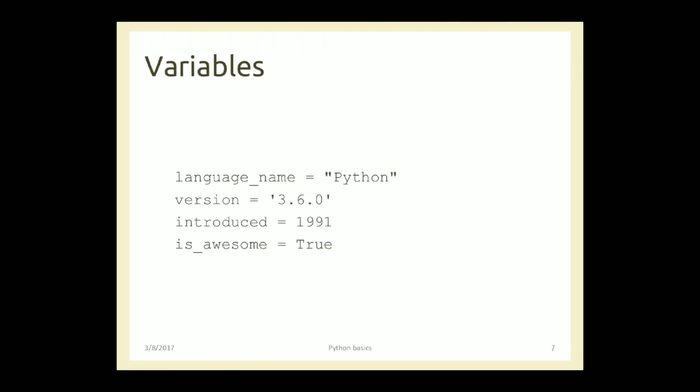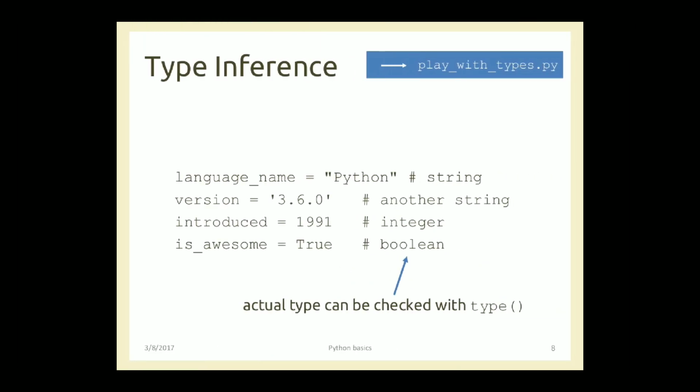Then over here, like language_name equals Python, version is 3.6.0, introduced in the year 1991, is_awesome equals True. That means these are different kind of values we are assigning to different variables. So when we talk about the type inference, basically it means that the first type that we have assigned to the variable language_name is of type string.